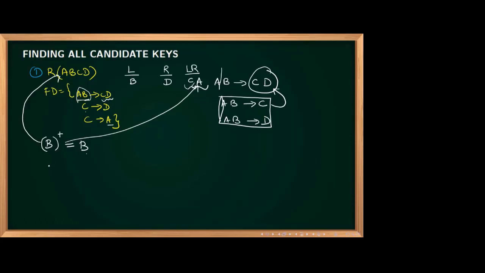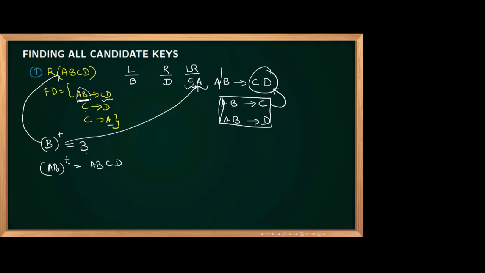So I'll first add A over here. AB closure I will take. When I take AB closure, what am I getting? AB closure gives AB. Since A and B together are coming, I can get CD. So AB closure is giving ABCD, which means it is satisfying the uniqueness property. With B alone I couldn't get that uniqueness property. With B, something I added, it became a key. Definitely it will be a candidate key.